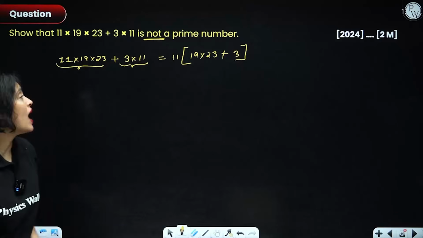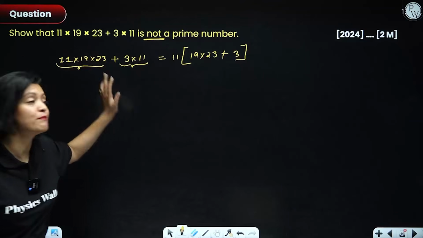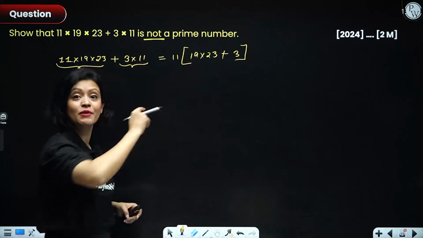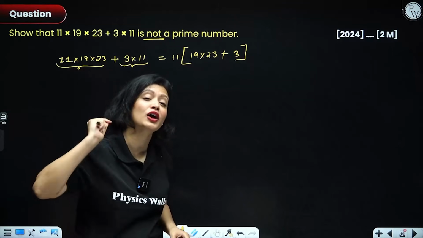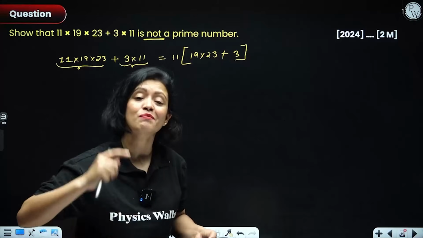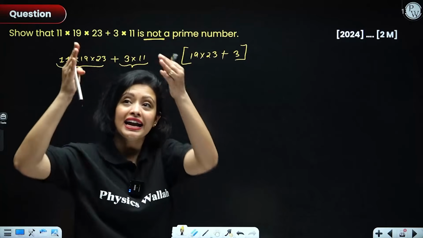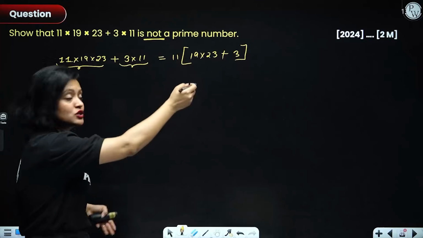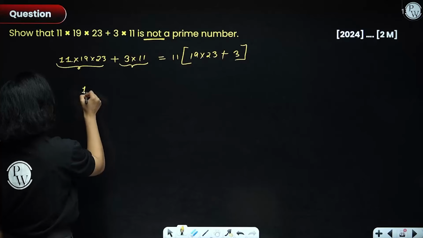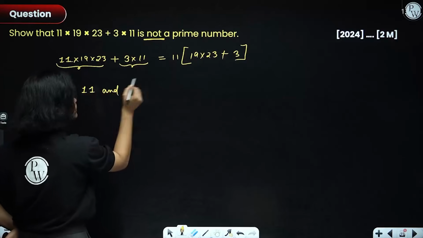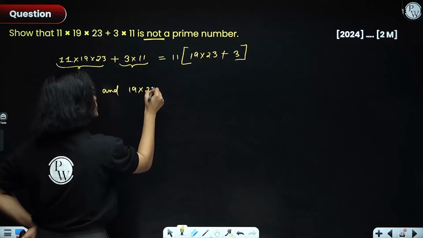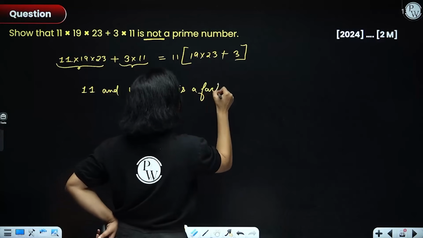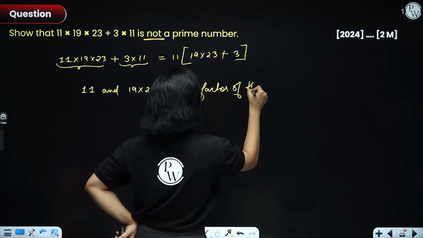Now, I have written down this given number as a product of 2 numbers. And remember, when we were talking about how to find factors, what did we do? We wrote the number down as a product of 2 numbers, and each of the numbers would be a factor. So, since I have written down the number as a product of these 2 numbers, I can write that 11 and 19 into 23 plus 3 is a factor of the given number. Yes or no, everyone?